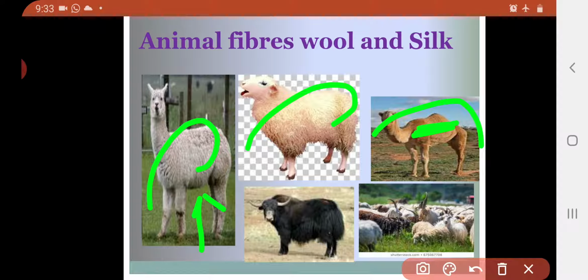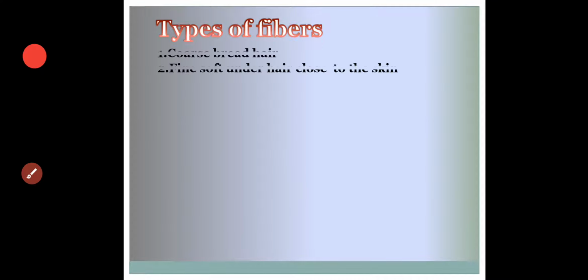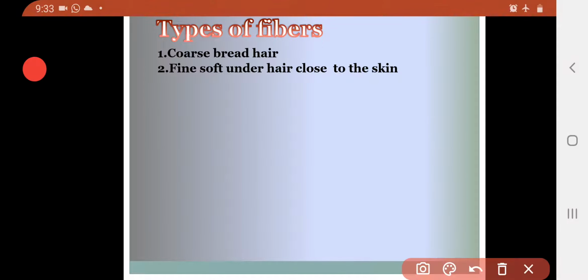When you see the animals, some animals are giving soft hairs and some animals are giving thick and hard hairs, right? So animals are giving us fibers in two types. Which are those? A coarse beard hair and fine soft under hair close to the skin.